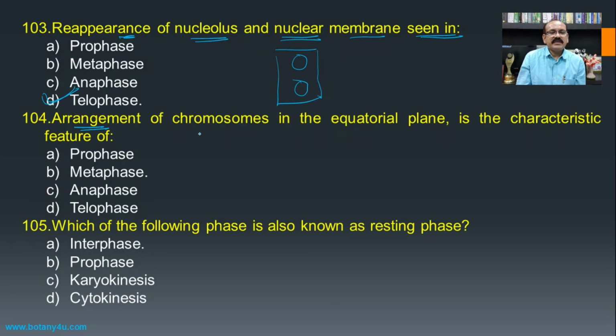Then, arrangement of chromosomes in the equatorial plane is a characteristic feature of. If we see the presence of chromosomes at the equatorial plane, meaning in the middle of the cell, then such a type of phase is known as the metaphase.